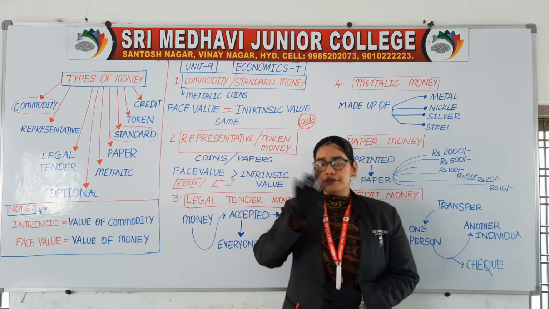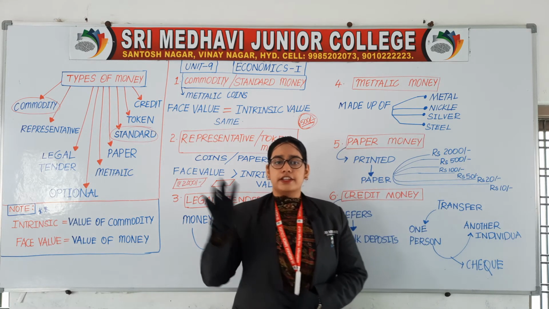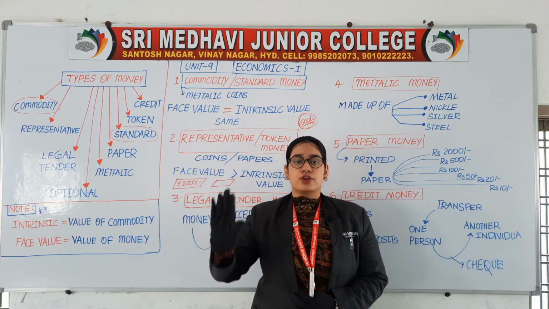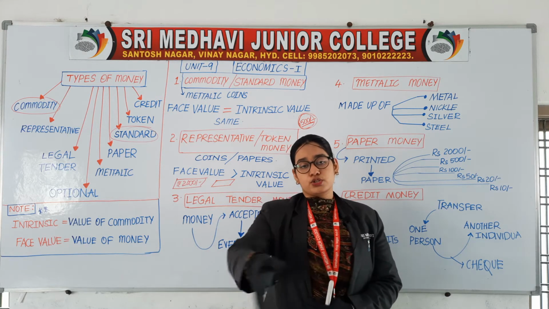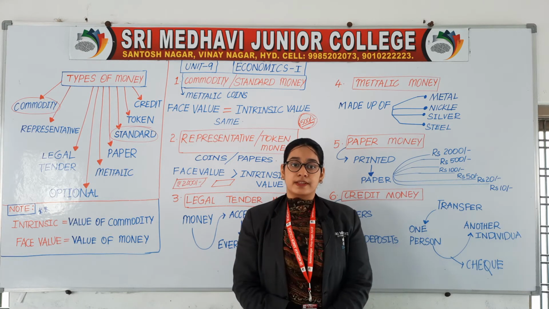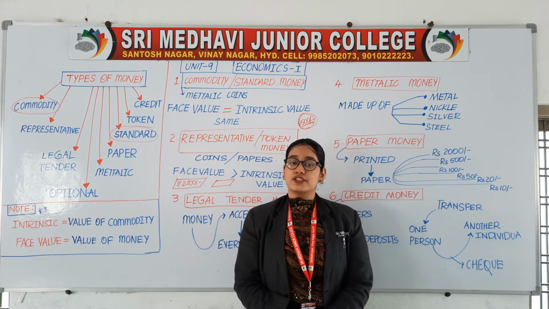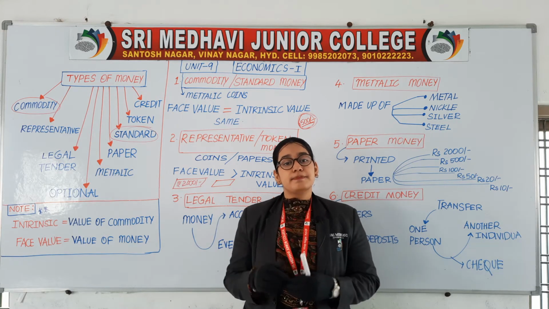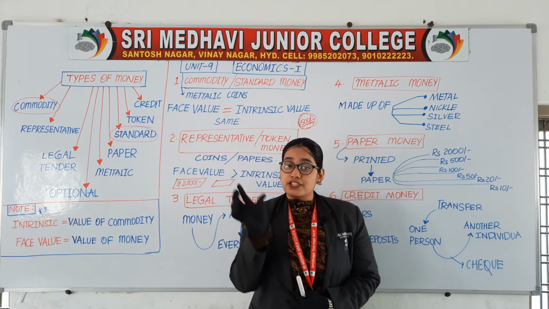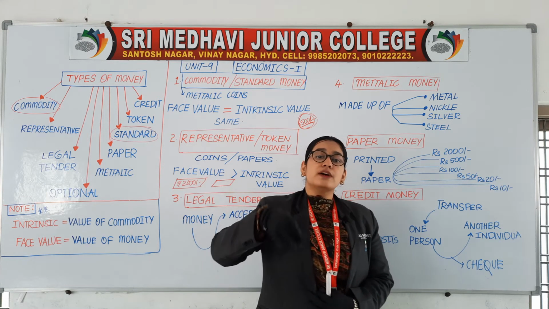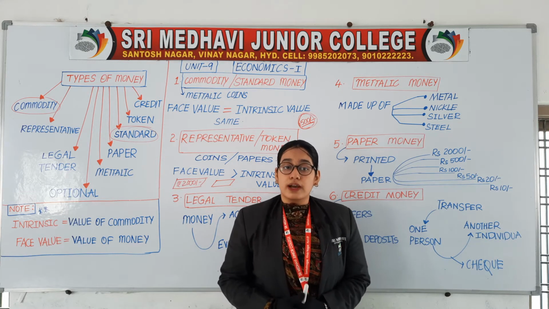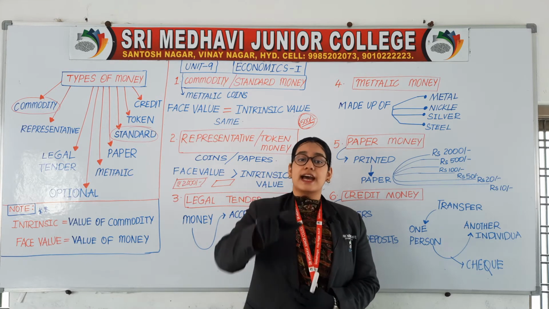If on a piece of paper I just write 2000 rupees note, and draw the picture of Mahatma Gandhi and give it to a shopkeeper, will he accept it? No, because it's just a paper. The value of commodity is not there because it is just a paper, it's not money. So the value of money is not there either. But if I give a 2000 rupees note of the government to the shopkeeper, he'll accept it. Why? Because that paper is having value.